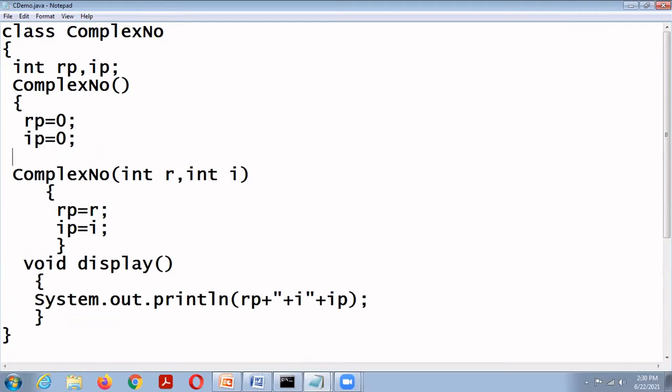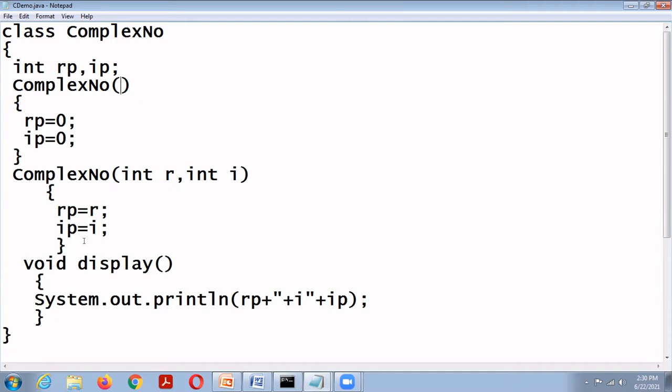This is the default constructor, a constructor without parameters, without arguments. This is the parameterized constructor, that is constructor with arguments.